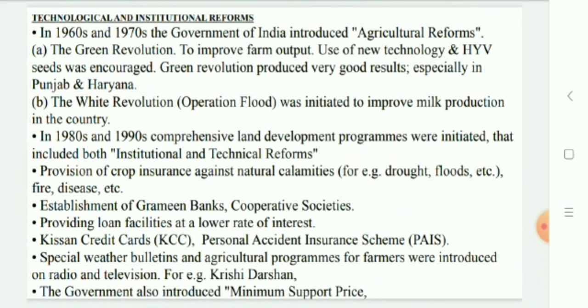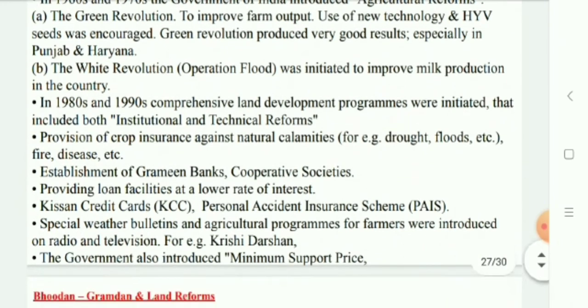Provision of crop insurance against drought, floods, cyclone, fire, and disease, and establishment of Grameen banks, cooperative societies, and banks for providing loan facilities to the farmers at lower rates of interest were some important steps in this direction. Also, the Kisan Credit Card and personal accident insurance schemes are some other schemes introduced by the government.